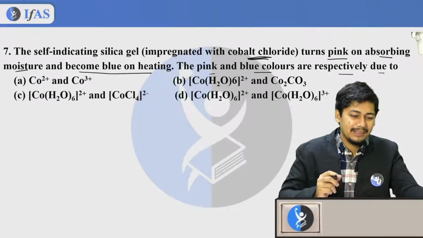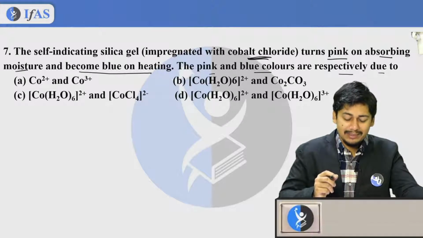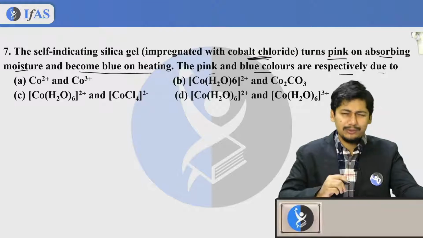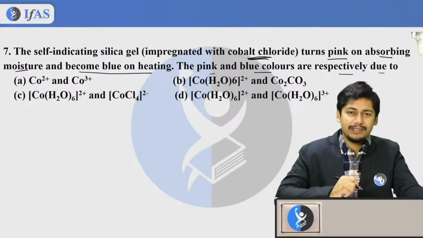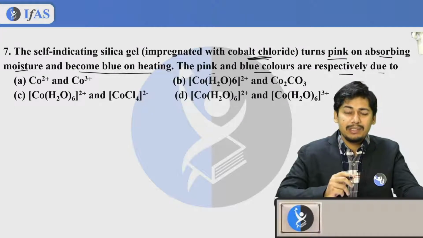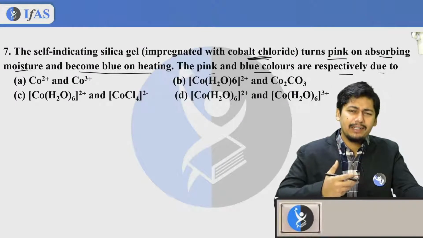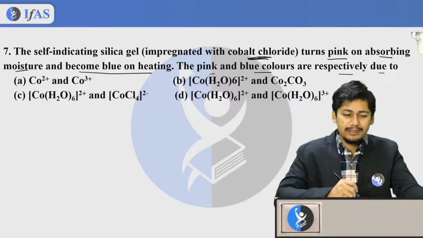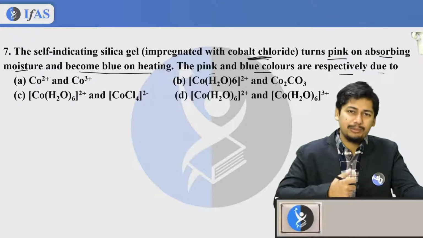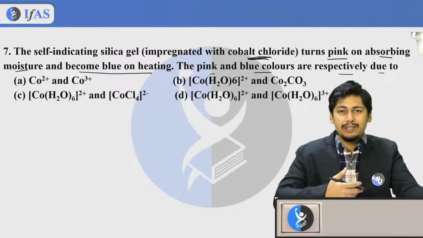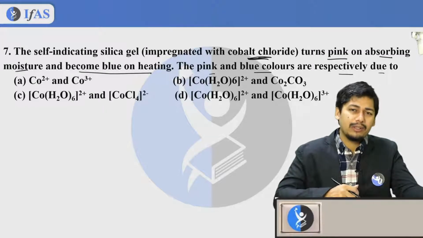I just feel that this question is very good, because it has a practical application. You are taking silica gel which is impregnated, that means it is added with cobalt chloride. On absorbing moisture it becomes pink, and on heating it turns itself into blue color.